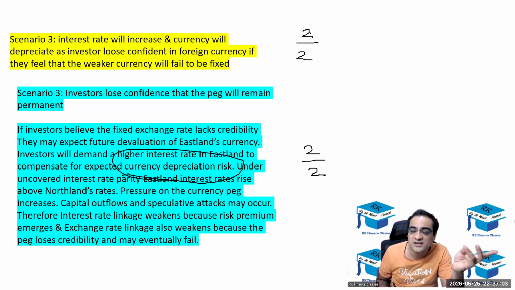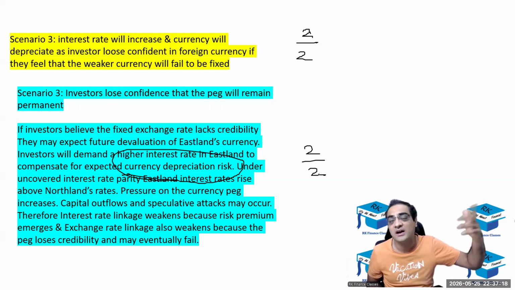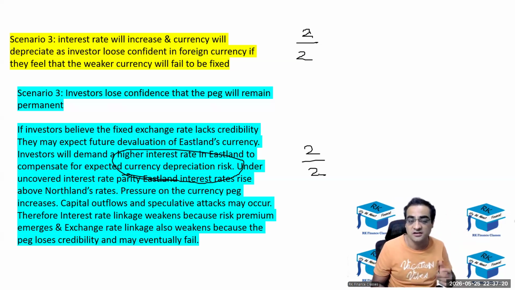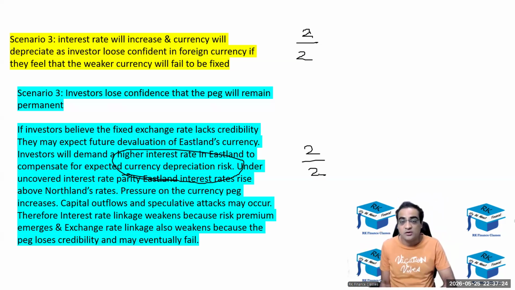Okay, so currency depreciates, peg breaks, currency depreciates, that point. And because of the currency depreciation, or because of the possibility of the currency peg breaking, the weaker currency will carry a risk, and hence the weaker currency's interest rate would be higher than the stronger currency's interest rate. Is it clear, guys? Raise your hand, please. Like the explanation, both of them have got 2 on 2 in this case.